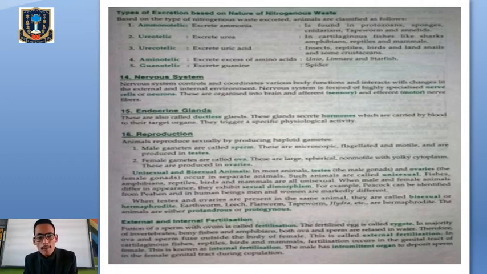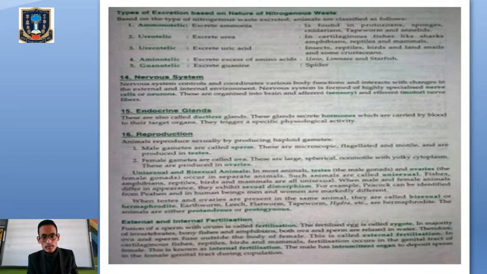The first one is ammonotelic, where they excrete ammonia, and is found in protozoans, sponges, cnidarians, tapeworm and annelids. The second one is ureotelic, where they excrete urea, and is found in cartilaginous fishes like shark, amphibians, reptiles and mammals. The third one is uricotelic, where they excrete uric acid, and is found in insects, reptiles, birds and land snails and some crustaceans.